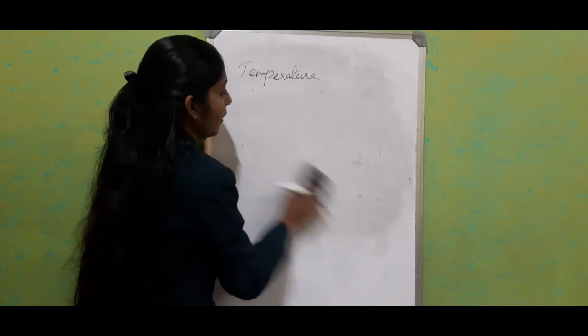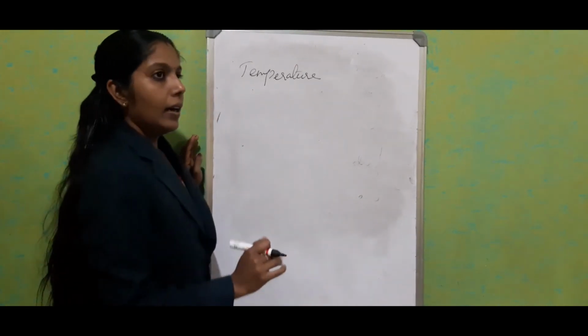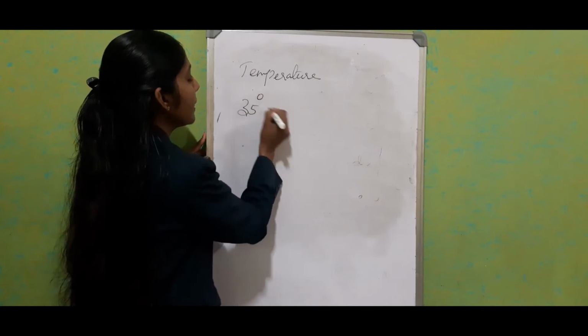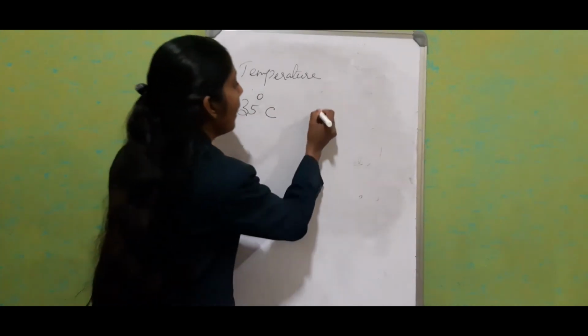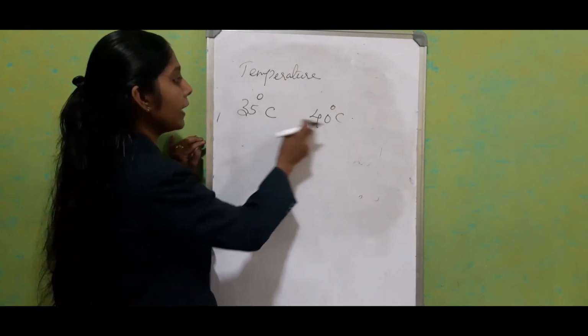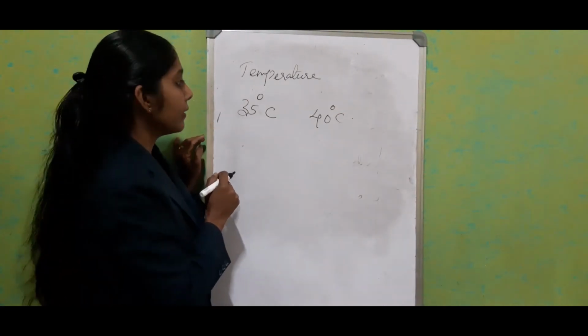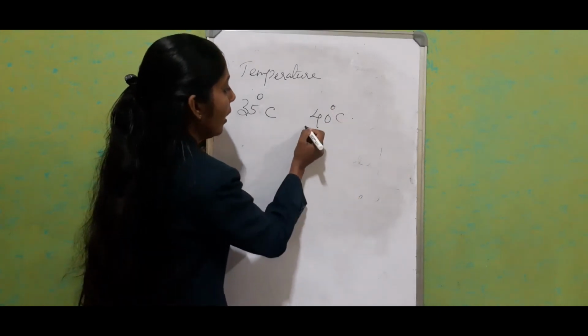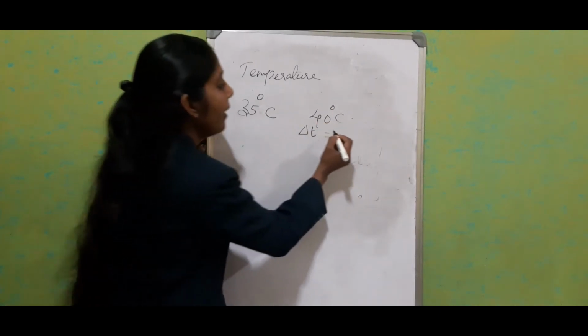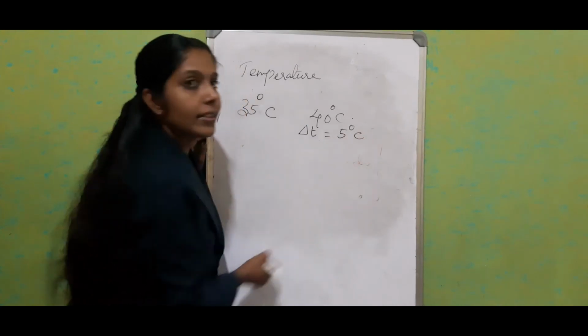We are going to find the difference between 35 degrees Celsius and 40 degrees Celsius. What is the difference between 35 degrees Celsius and 40 degrees Celsius? The change in temperature is equal to 40 minus 35, which is 5 degrees Celsius.